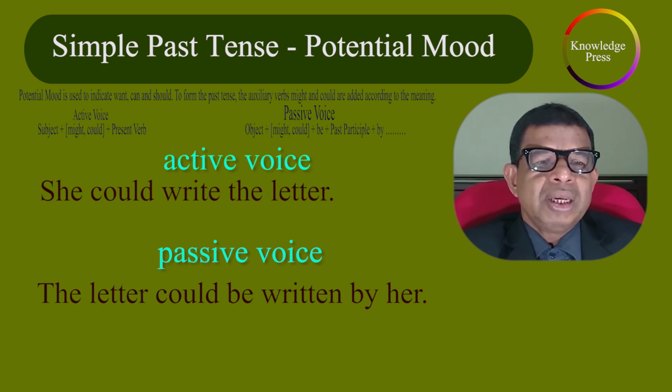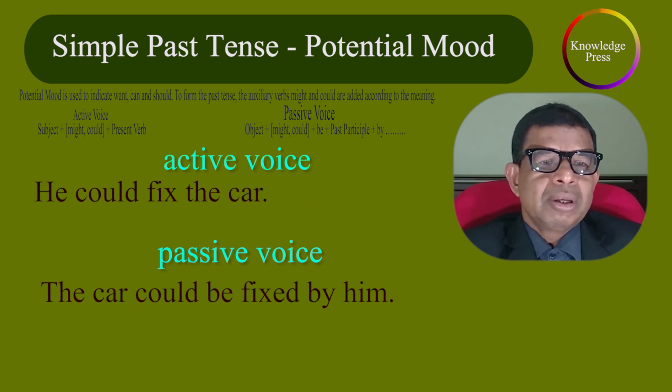Active voice. He could write the letter. Passive voice. The letter could be written by her. Active voice. He could fix the car. Passive voice. The car could be fixed by him.